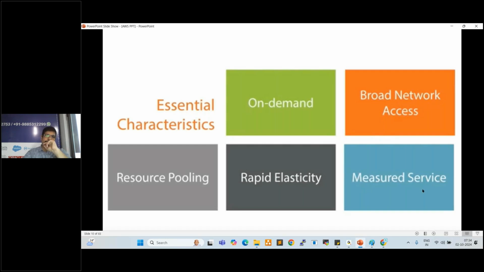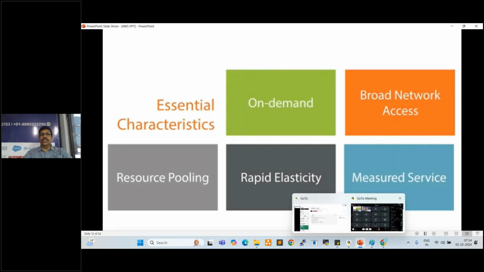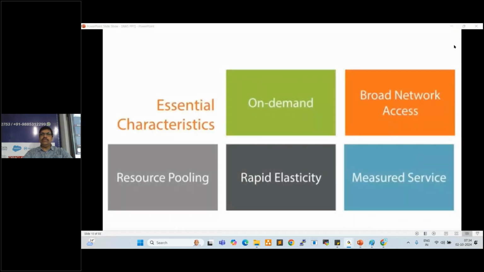Anyone having any questions in this slide? Anyone having any questions here? You understand, right, everyone? What is on-demand, broad network access, resource pooling, rapid elasticity, measured service. Is it clear to you, everyone? Can you confirm, anyone? Yes, clear.